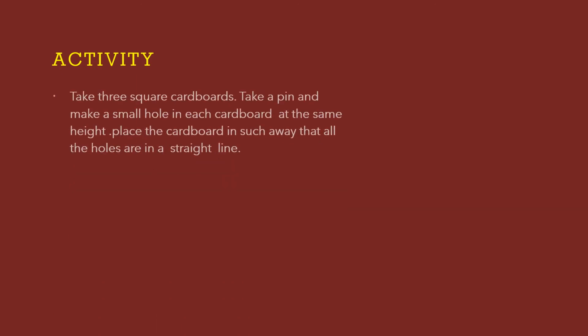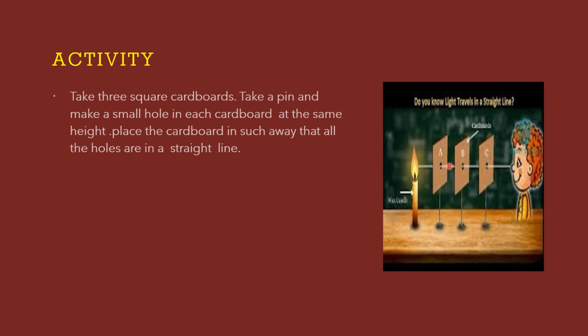Take 3 square cardboards. Take a pin and make a small hole in each cardboard at the same height. Only one hole in each cardboard, but all the holes should be at the same height. Place the cardboards in such a way that all the holes are in a straight line. We have to keep it like this. See, all the holes are in a straight line. You are trying to see the flame here. So what is our observation?